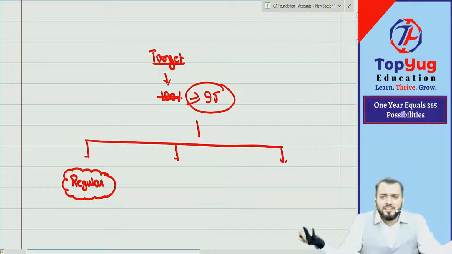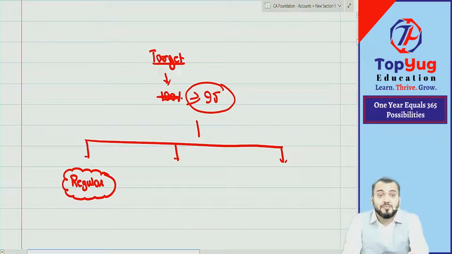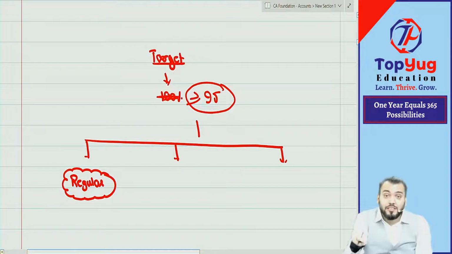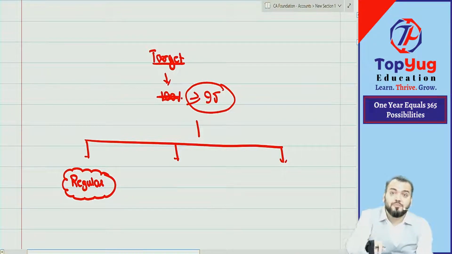You might be present in the class physically but not mentally. So regular means whatever has been done in the class, you should complete it on time. Suppose you miss the class for 4 days, it is your duty to complete whatever has been done as soon as possible.